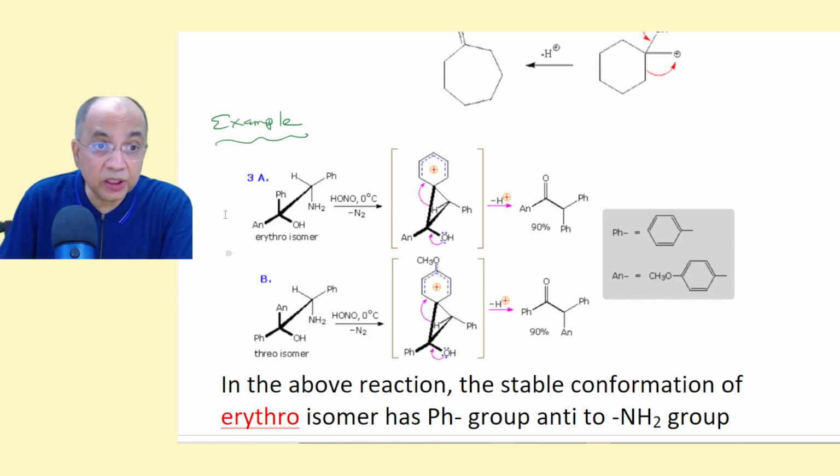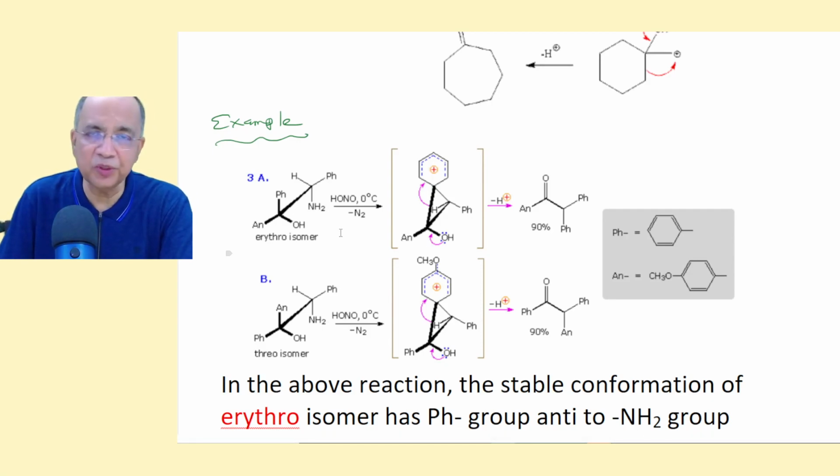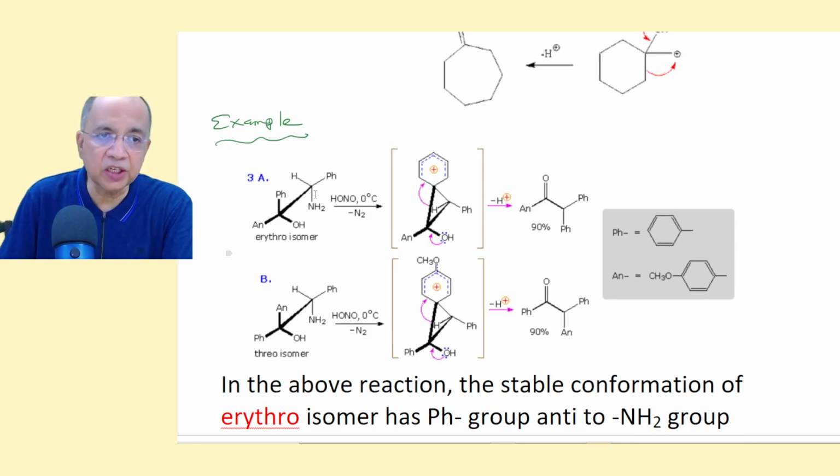If you bring, with a 120 degree rotation, the anisyl to the position anti to amino, then this phenyl will come closer, gauche to this phenyl. This phenyl will be on the same side, gauche. So there will be unfavorable steric hindrance, and that will not be a stable transition state. So this phenyl has to be anti to amino.